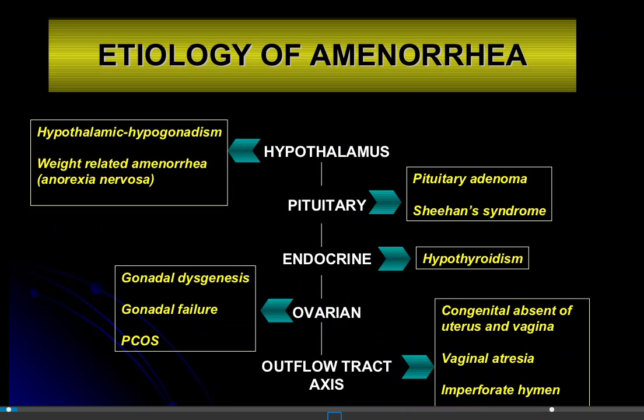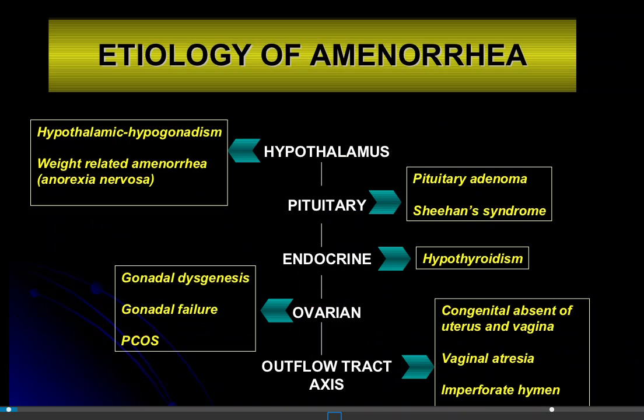Now the etiology of amenorrhea. The etiology is divided into five conditions: hypothalamic, related to the hypothalamus; next, pituitary, related to the pituitary gland; endocrine, related to hormones; next, ovaries and outflow tract axis.